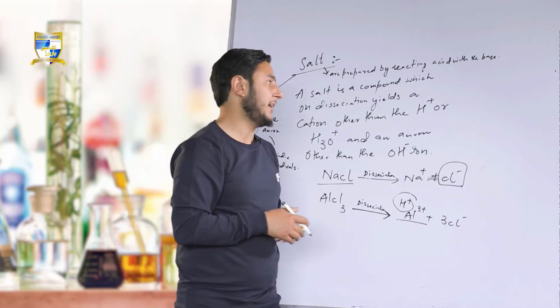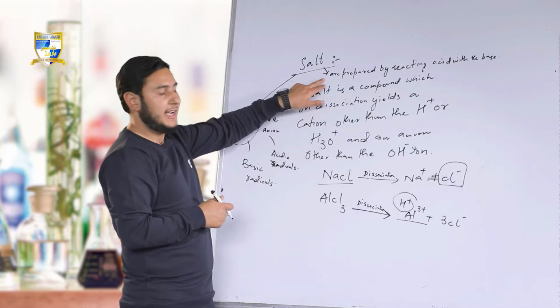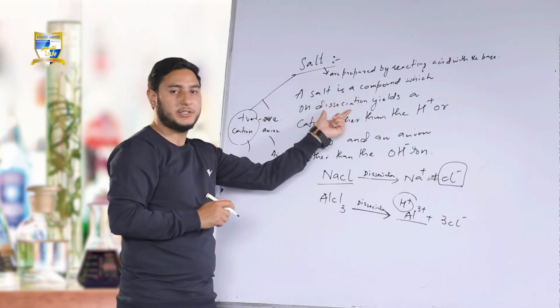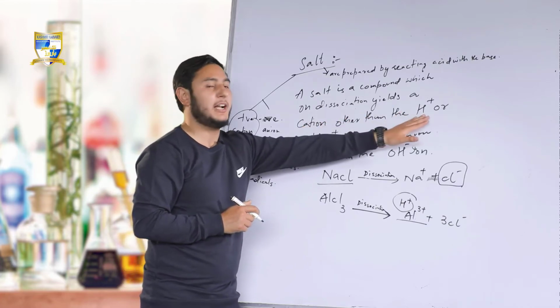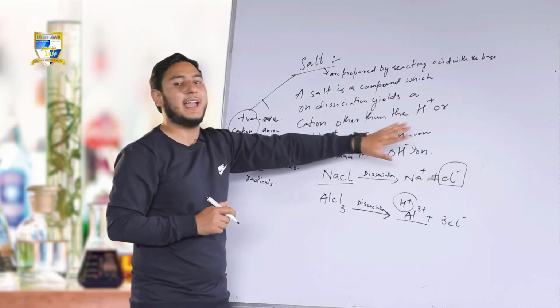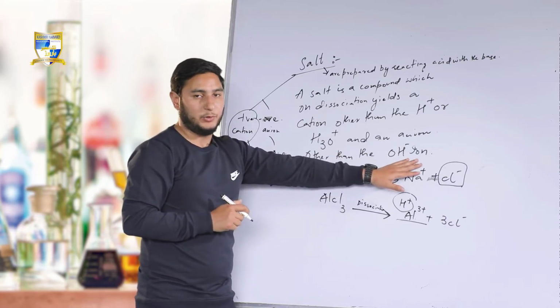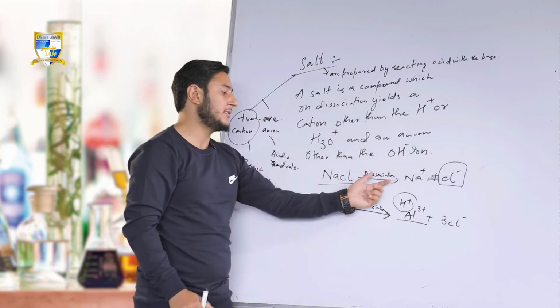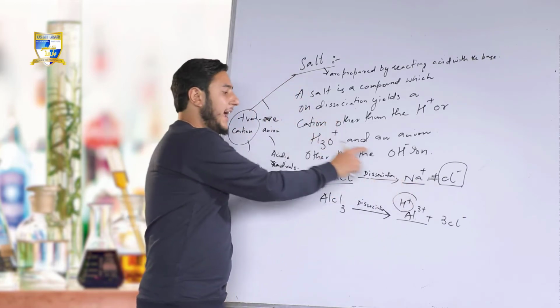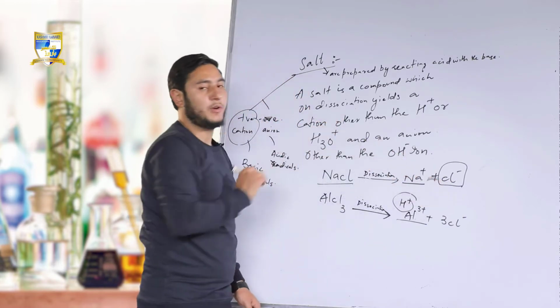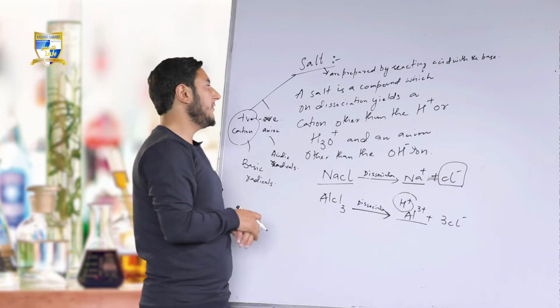I am repeating from the very beginning. Salt is a compound which on dissociation yields a cation, positively charged ion other than hydrogen or hydronium ion, and an anion other than the OH negative ion. Looking at the examples, NaCl when it dissociates, it results in the formation of cation Na positive, which is not the H positive, and an anion Cl negative, which is not again OH negative. Likewise, we have different salts.